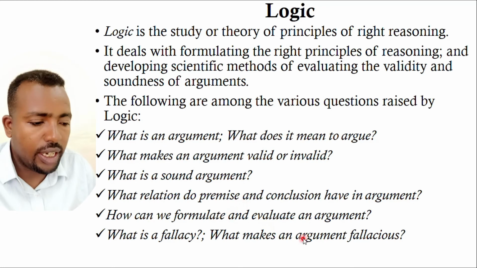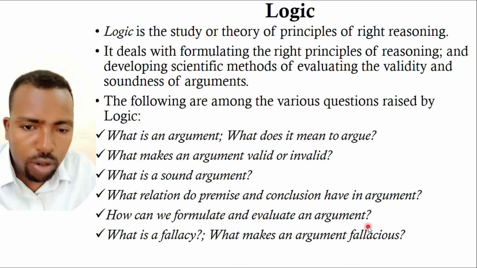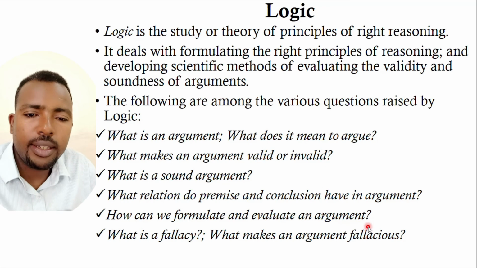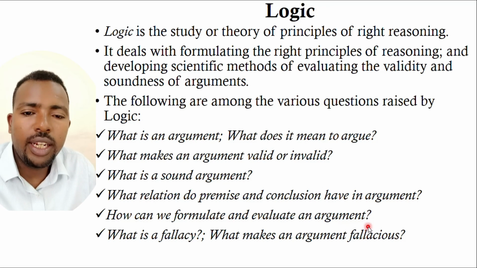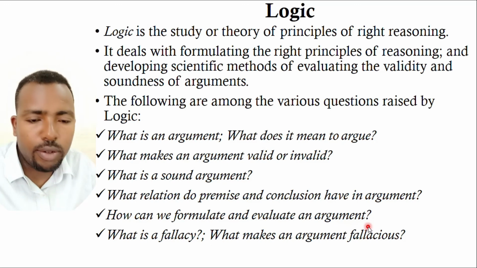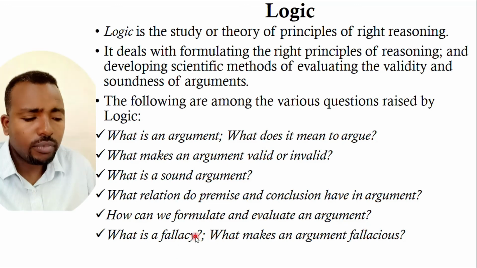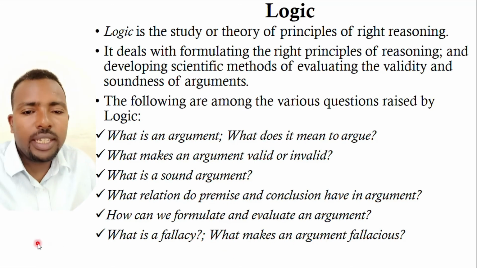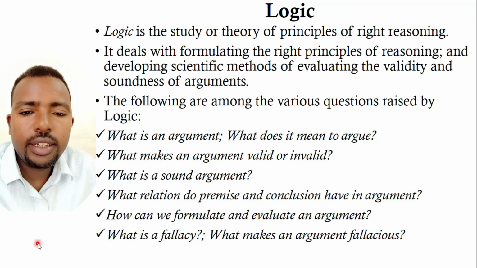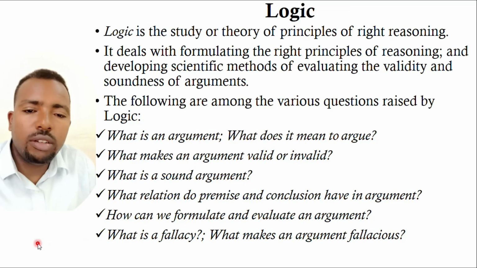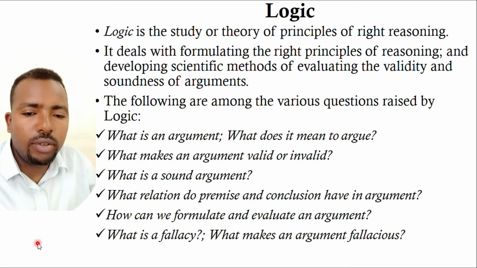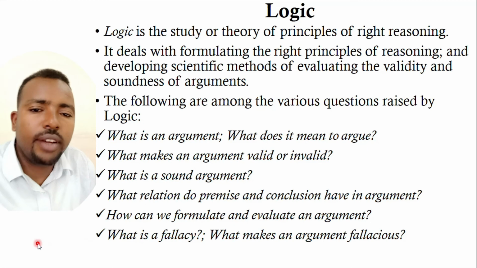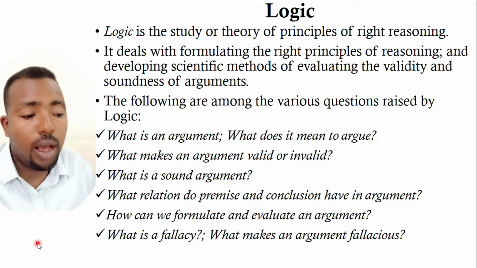How can we formulate and evaluate arguments? It also asks about the means, ways, and methods of formulating arguments, and also methods of evaluating arguments. We are going to see this under chapter 2. What is a fallacy, finally? What makes an argument fallacious? A fallacy basically is a defect in an argument, either intentional or unintentional. There are two types of fallacies, formal and informal fallacies. We are going to look at them under chapter 5. This is what logic is about.